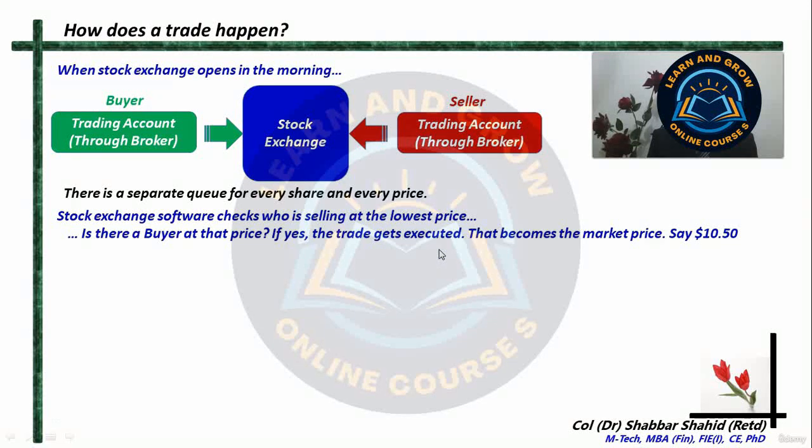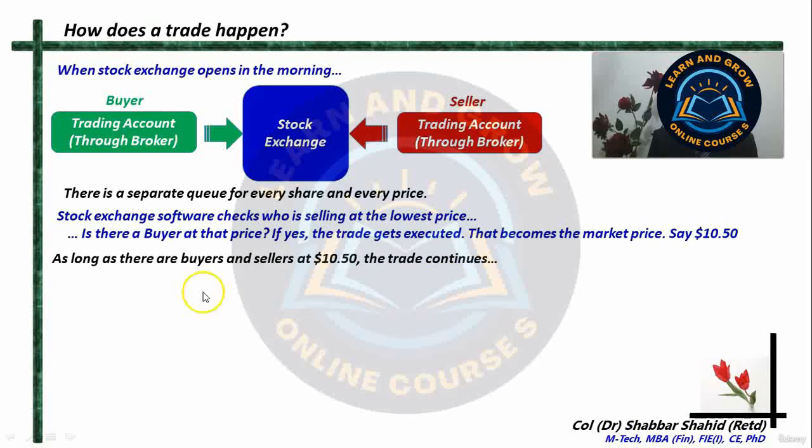The price at which the trade gets executed becomes the market price. For example, let us take a particular share, say Tata Motors or Tesla, whatever. Suppose somebody is wanting to sell at $10.5 per share, and that happens to be the lowest price, and there is somebody who is wanting to purchase at that price. So the trade gets executed and this $10.5 becomes the prevalent market price at that moment.